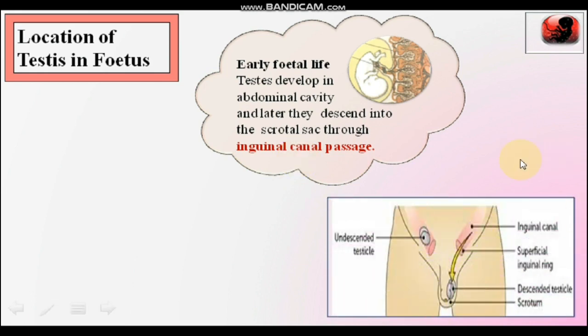which is intra-abdominal in position, and in which the testis is present. That condition is undescended testis. Testis is also known as the testicle. The inguinal canal has a ring. Through this ring, they descend into the scrotum, which is present outside the abdomen between the two thigh regions.